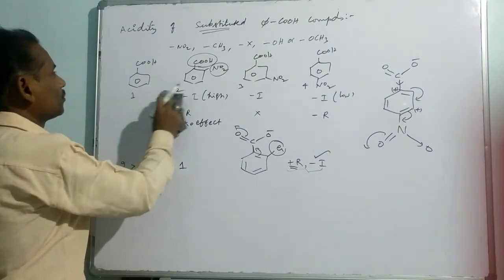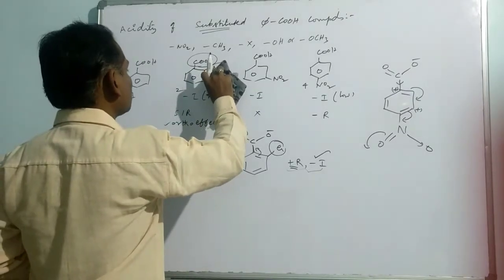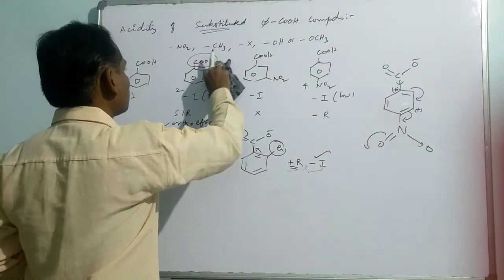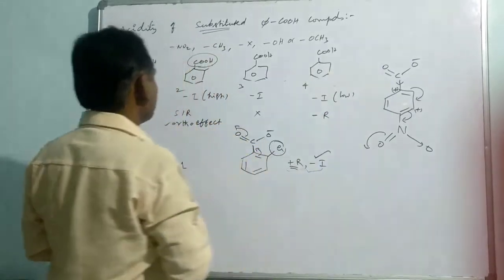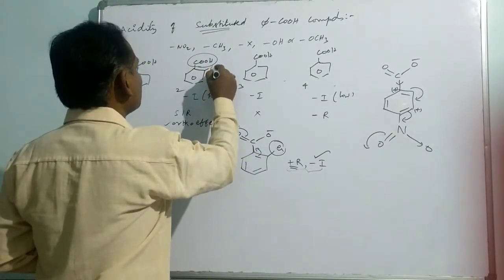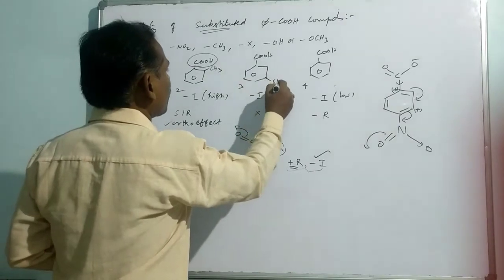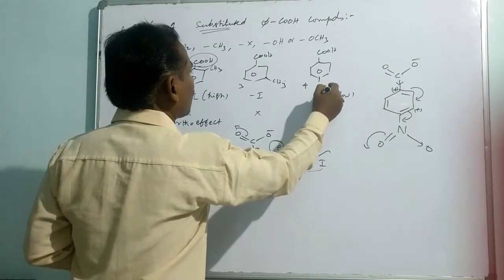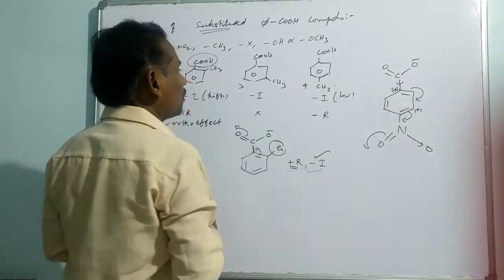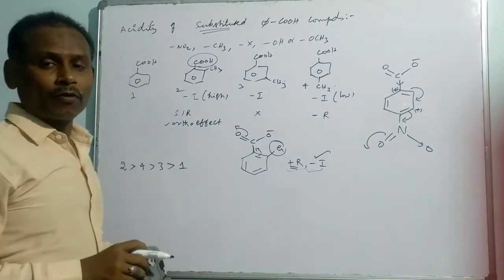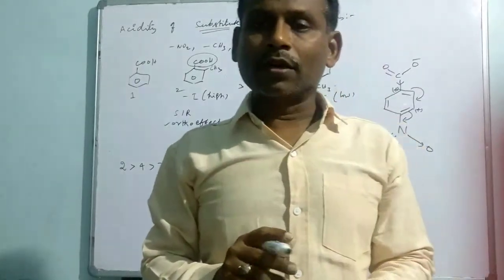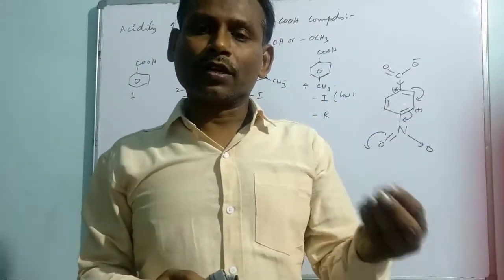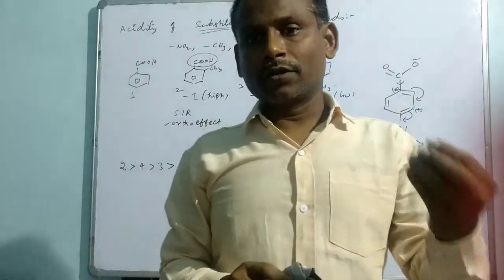Okay, suppose the group is a CH3 group. Suppose a CH3 group is substituted, what will be the result? Whenever a methyl group is substituted on benzene, it normally increases the electron density of the benzene, right?